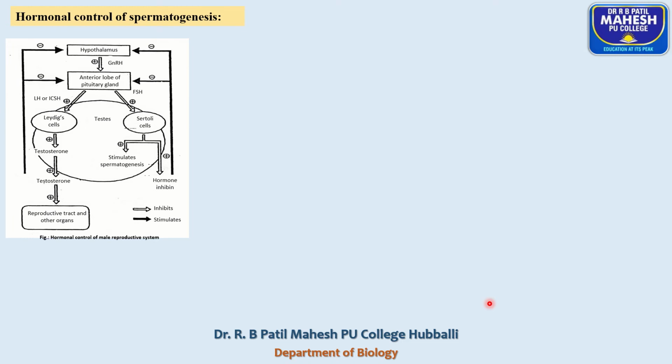One is FSH and the other one is LH. In turn, these two pituitary hormones are under the control of two hypothalamic hormones. One is gonadotropic releasing hormone, the second one is gonadotropic inhibiting hormone.